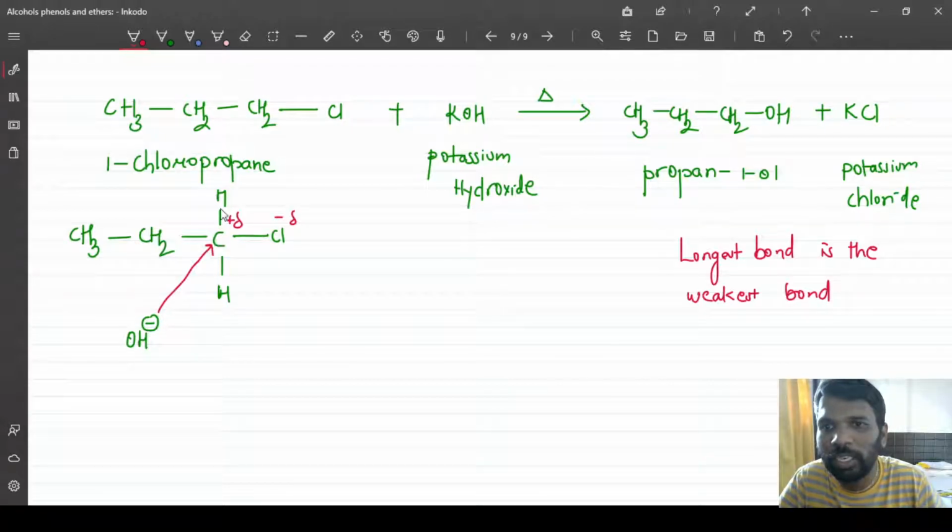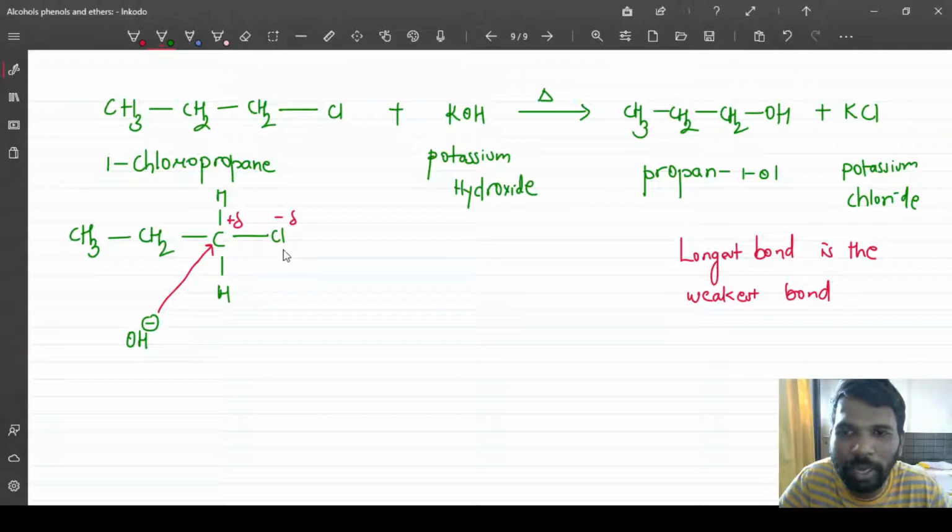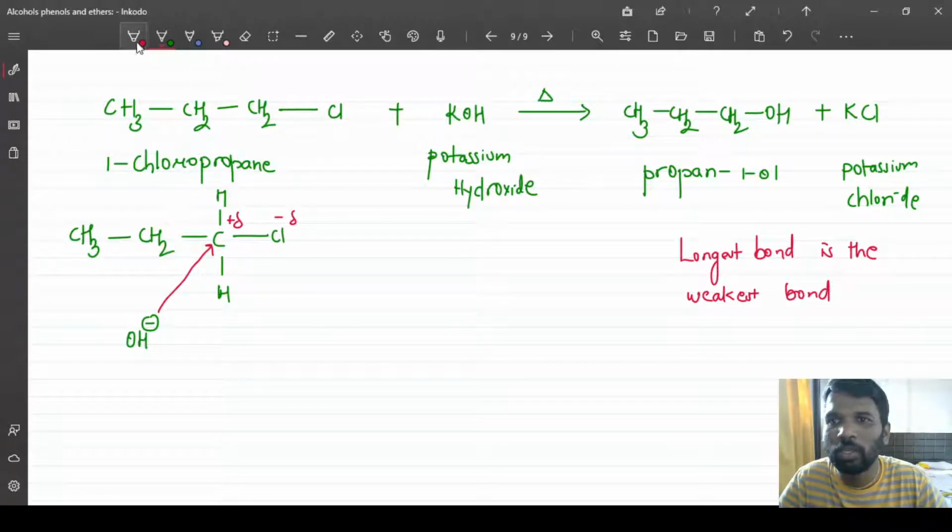If I want to represent the carbon hydrogen bond, I write this atom and another atom, with the bond length between them. But carbon and chlorine, chlorine is the bigger atom compared to the other. So the carbon chlorine bond is the longest bond compared to carbon hydrogen and carbon carbon. So this is the bond which will break very easily, and this is how the chlorine will leave.